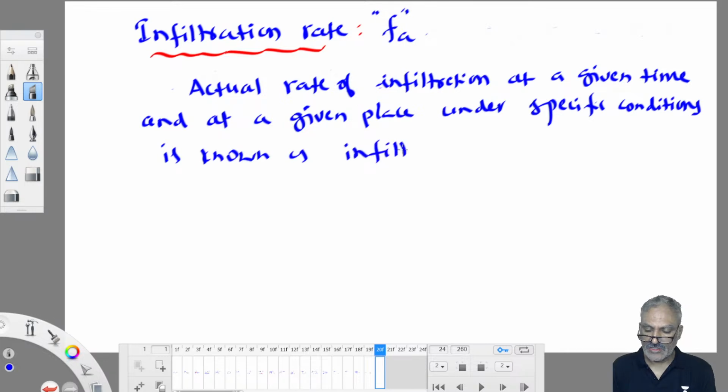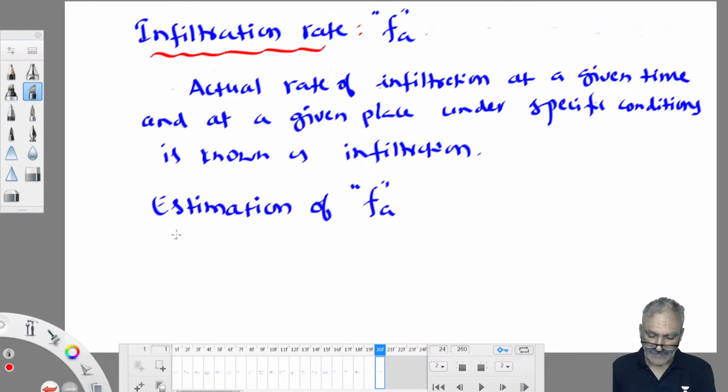So what is important to you? Infiltration rate is the important one. What amount of water soaks into the ground, what amount is absorbed by the ground, that is important, so we need to work it out. So, estimation of FA. What is FA? Infiltration rate.